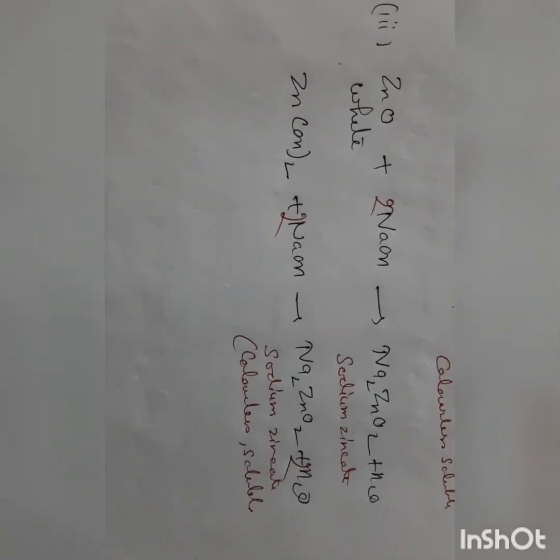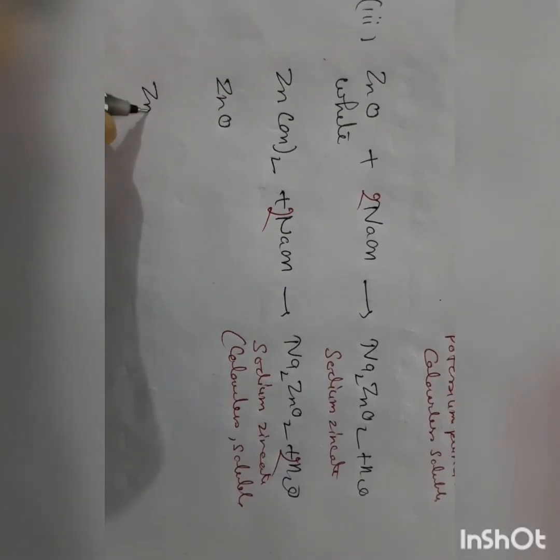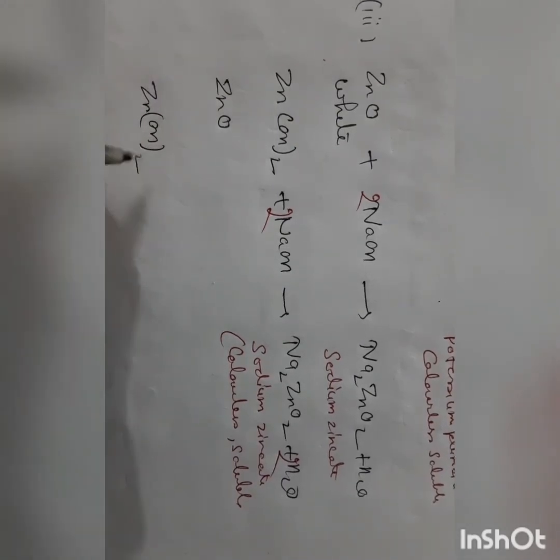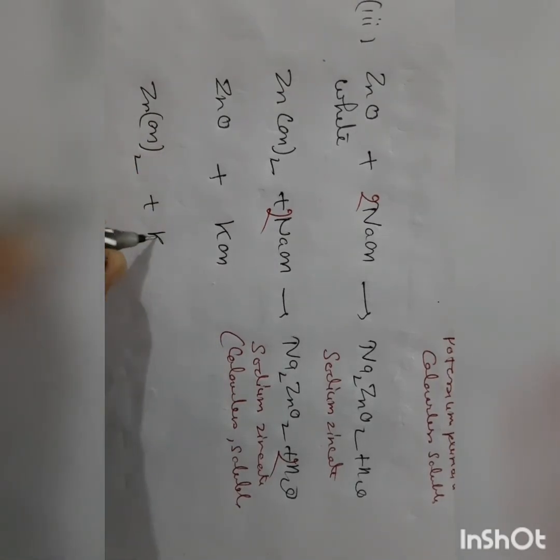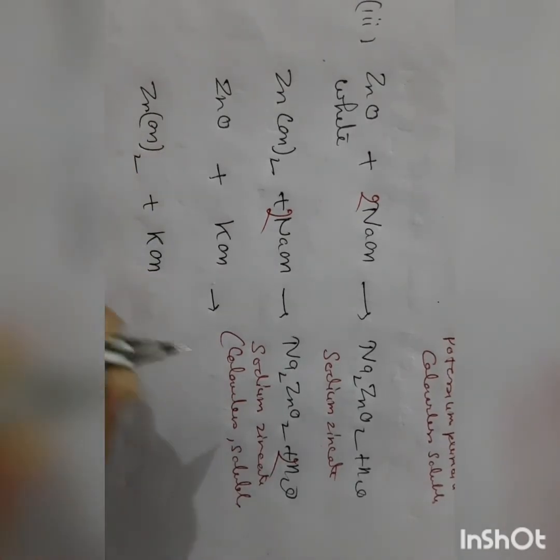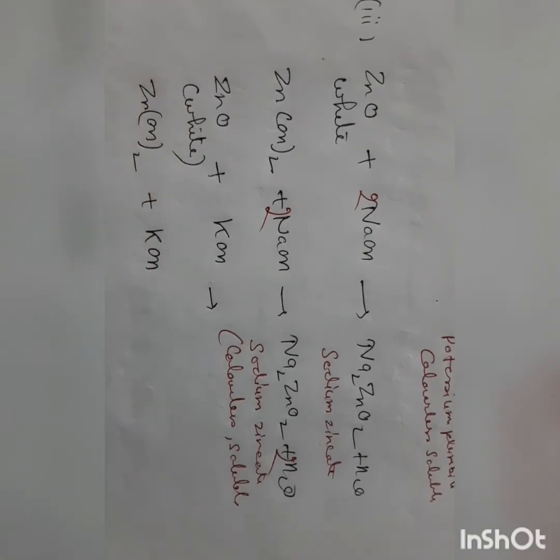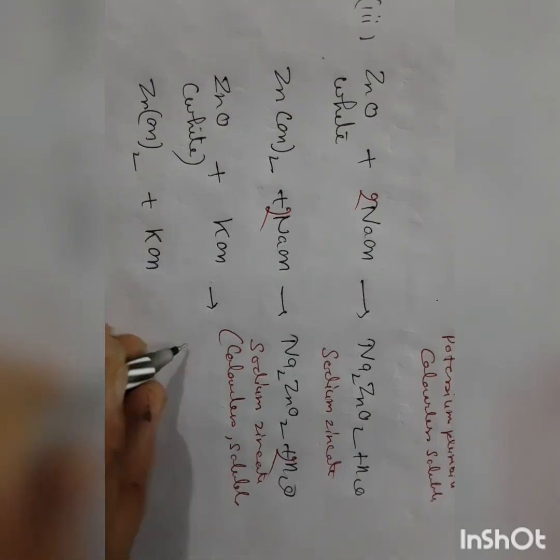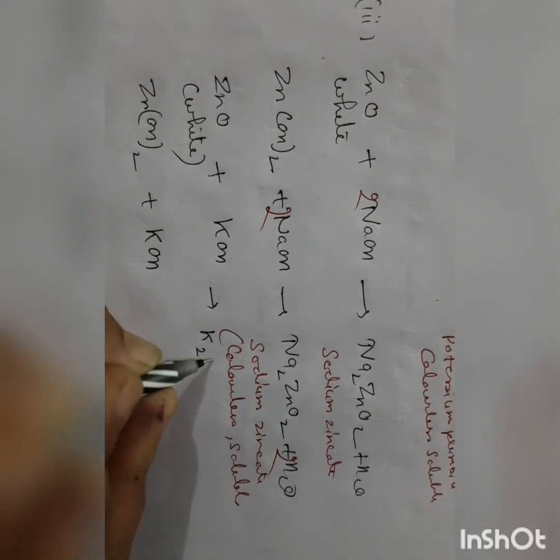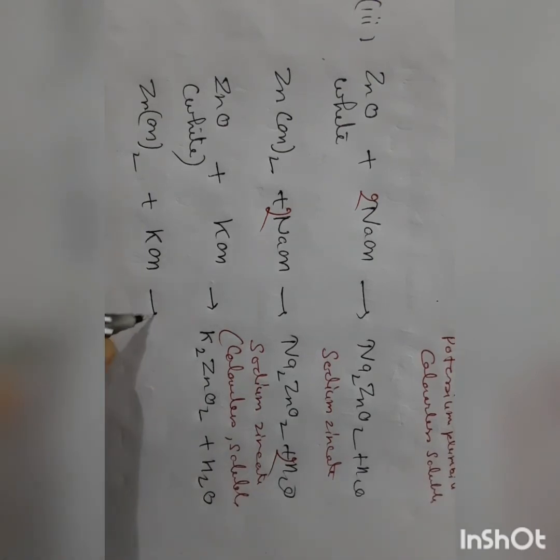Now again we will react zinc oxide and zinc hydroxide with potassium hydroxide. Zinc oxide is white in color. When reacted with potassium hydroxide, it forms potassium zincate plus water.